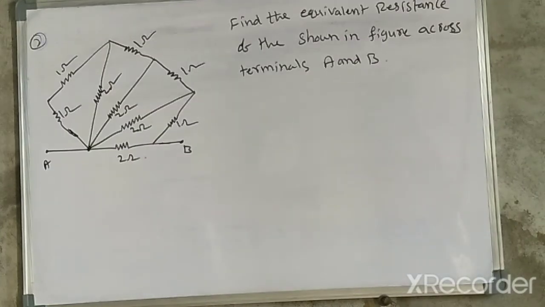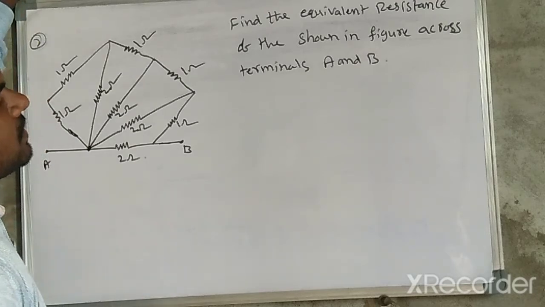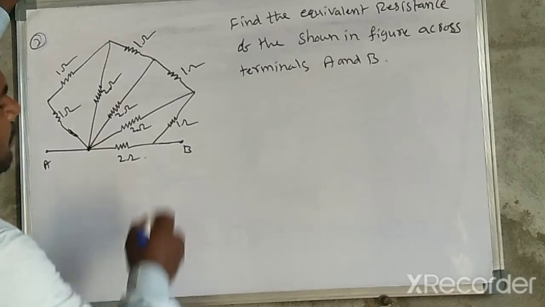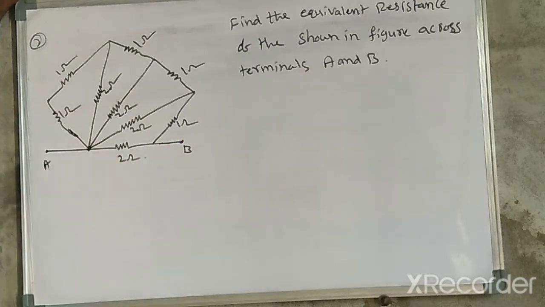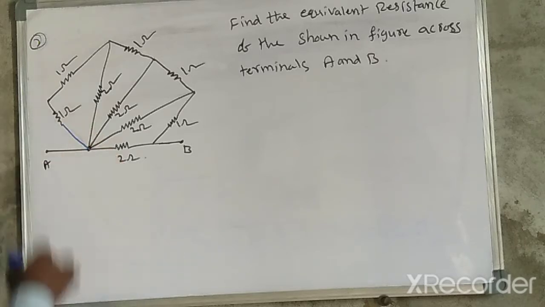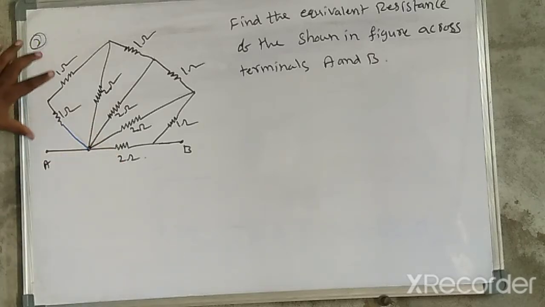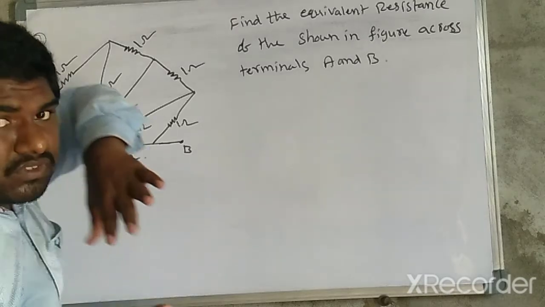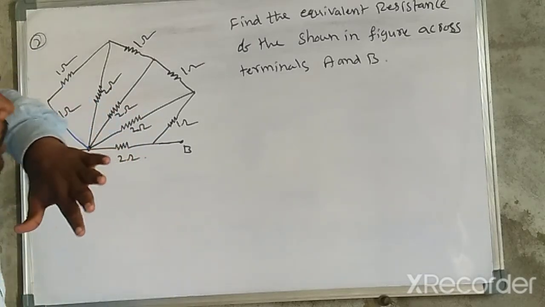So one more important model. So see the circuit diagram. Find the equivalent resistance of the circuit shown in the figure across terminals A and B. So here the one connection. So here like this. Now you may identify which resistor is series connection, which resistor is parallel connection.